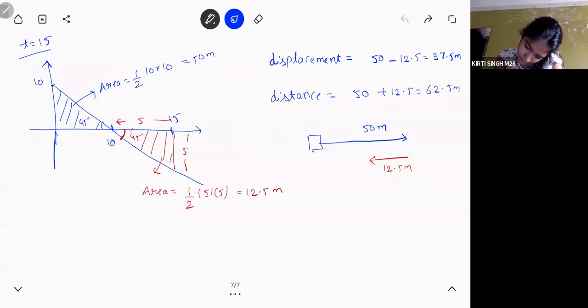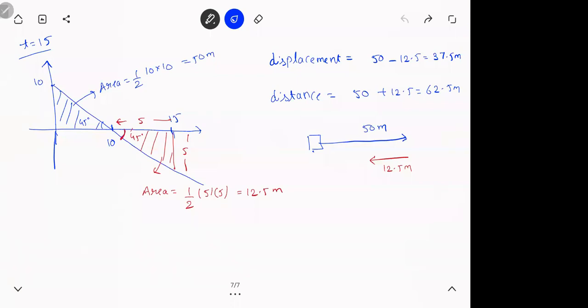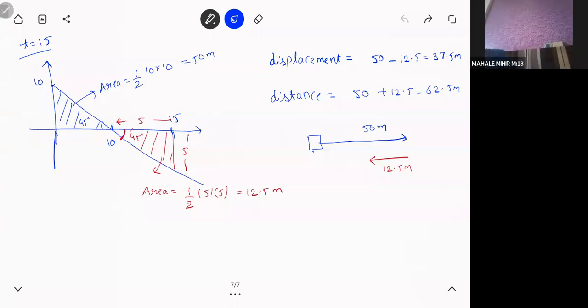So displacement कितना होगा? 50 minus 12.5 ना? आप आगे 50 जाके पीछे 12.5 आ गया, तो it will subtract, isn't it? Displacement का definition वही है रे. The distance between initial and final position, na, displacement. What is distance traveled? टोटल ना फ्रंट बैक सब ऐड करना पड़ेगा ना.